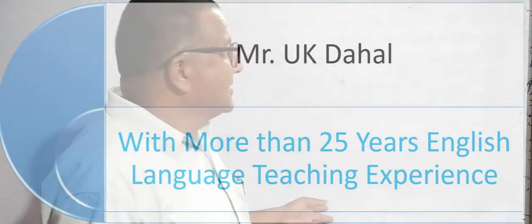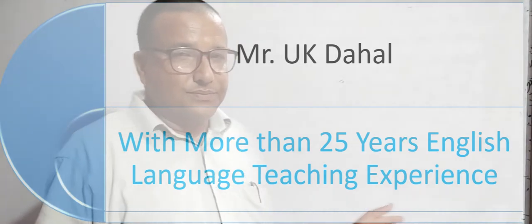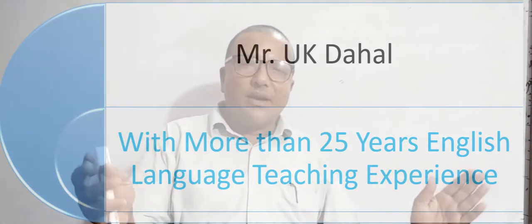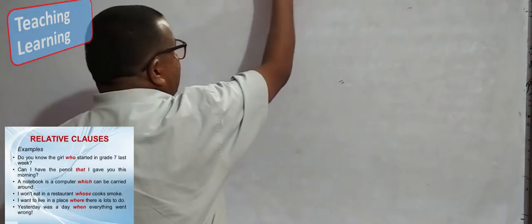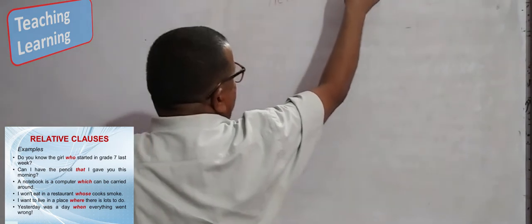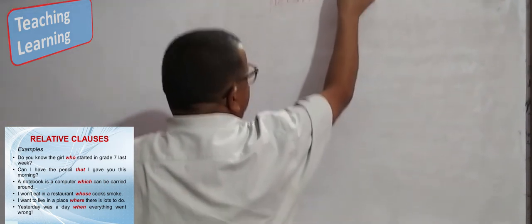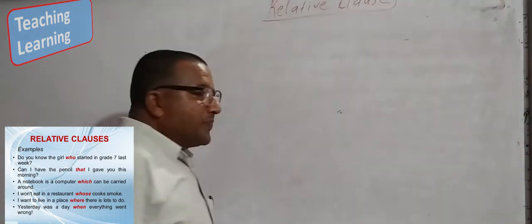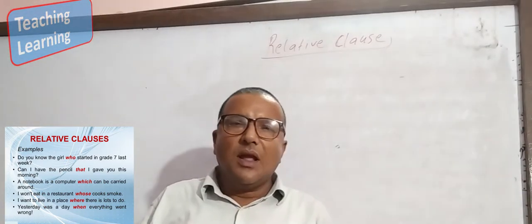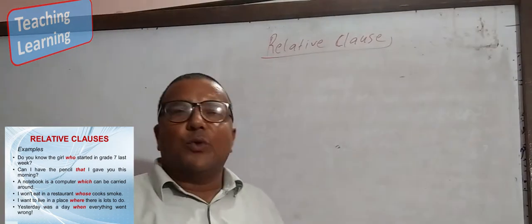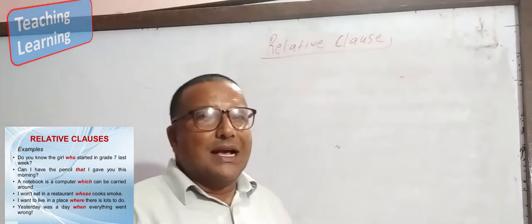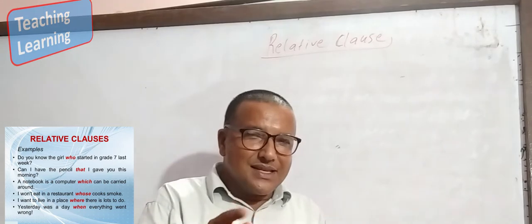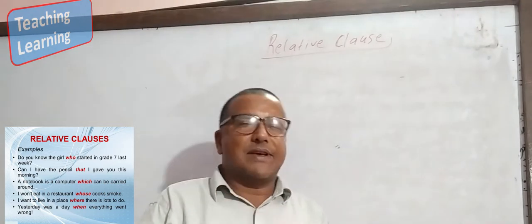Now, I am going to teach you how to make a long sentence or how to use a relative clause. Look here. A relative clause is a joining word which joins two sentences. So if we use a relative clause in the sentence, it sounds sweet for the language.